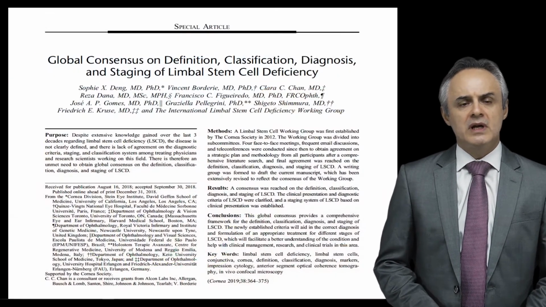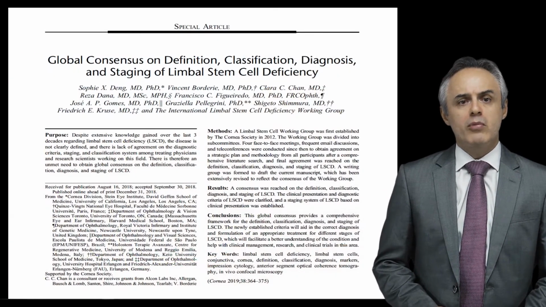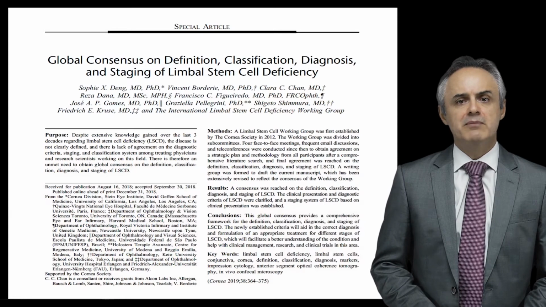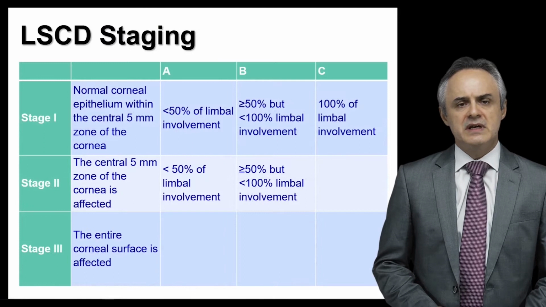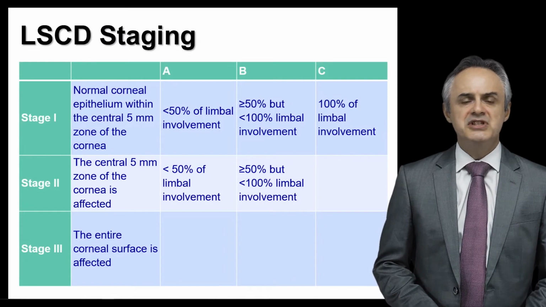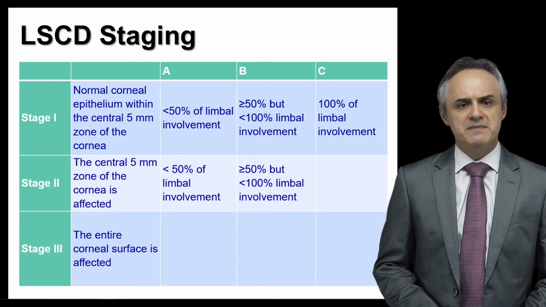Two years ago, there was the global consensus of limbal stem cell deficiency. And in this consensus, it was proposed a staging system for limbal stem cell deficiency that can be used when you have this type of patient.